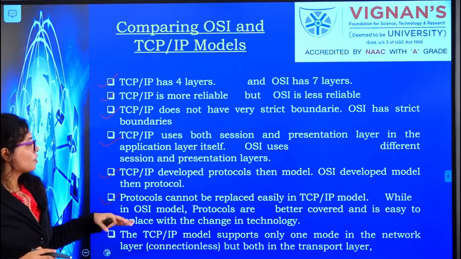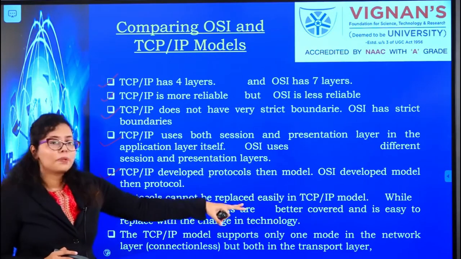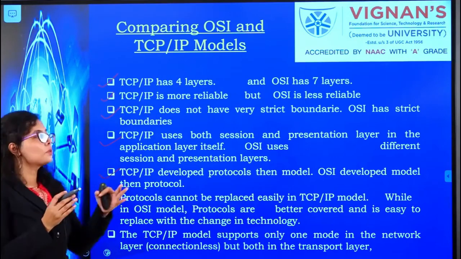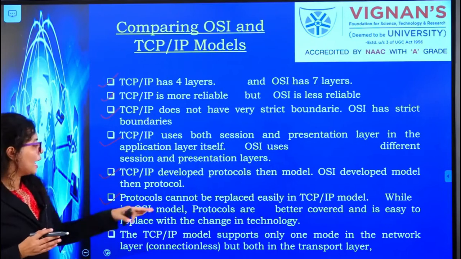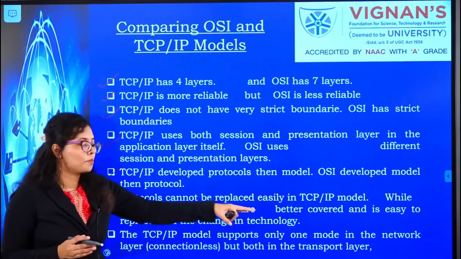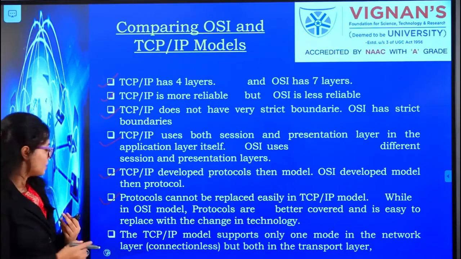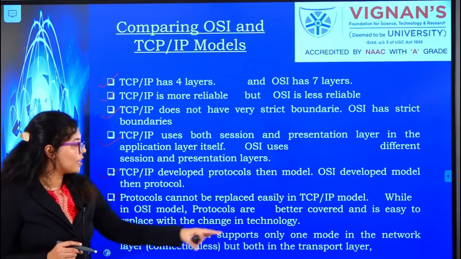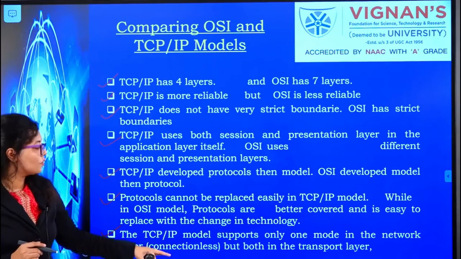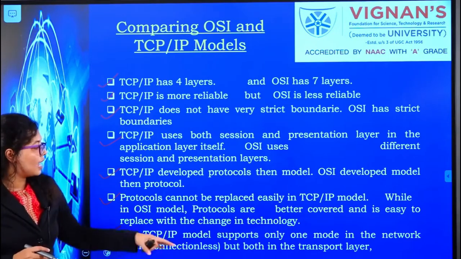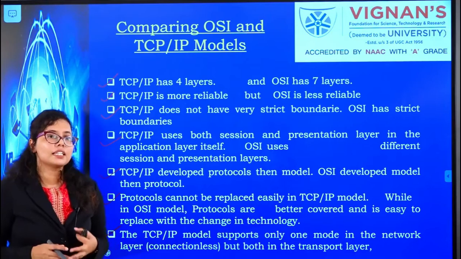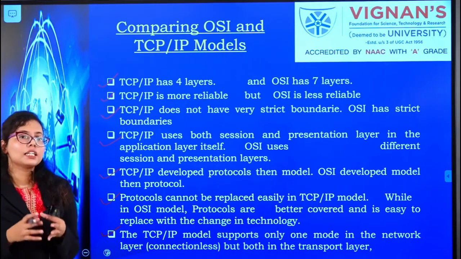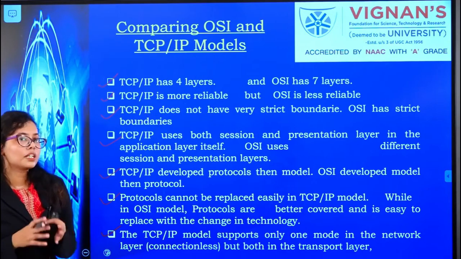The next is that protocols cannot be easily replaced in the TCP/IP model because protocols were developed first. According to the protocols, the layers were decided, so you cannot replace protocols easily in the TCP/IP model, but in OSI you can easily change them. And the last difference is that in the TCP/IP model, only one mode is supported in the network layer, that is connectionless service, and in the transport layer both connectionless and connection oriented are supported, whereas in OSI both connection oriented and connectionless services are supported in both layers.